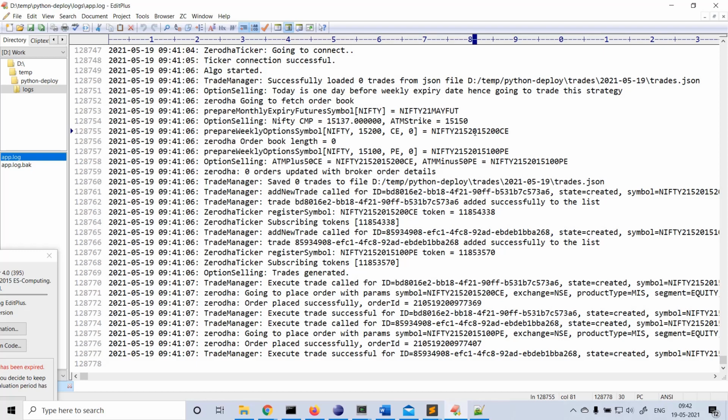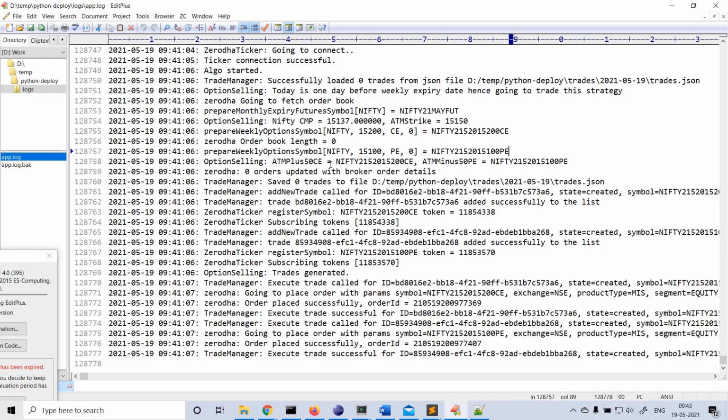Okay, this is tomorrow. Tomorrow is May 28th. We got the 15,200 CE symbol, and for PE we are subtracting 50 from the ATM strike price. 15,150 minus 50, right? That is 15,100, which is the Nifty 21 15,100 PE symbol, correct?